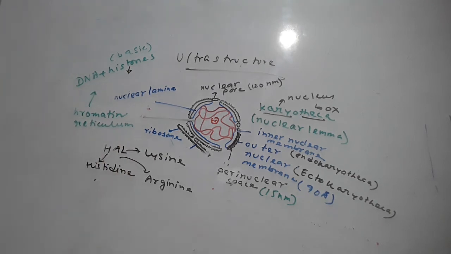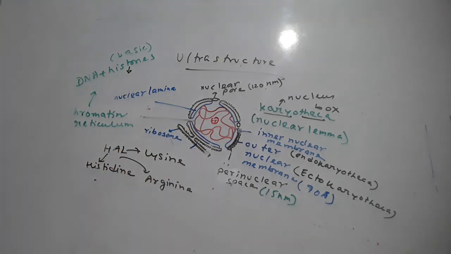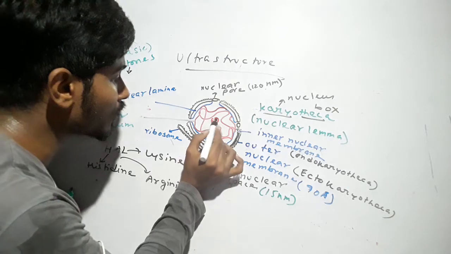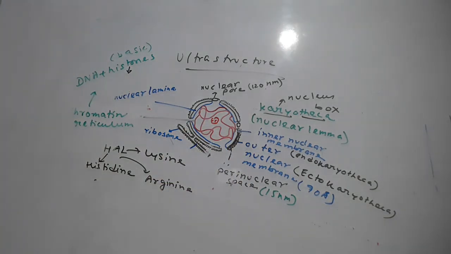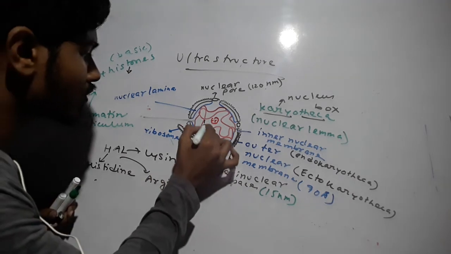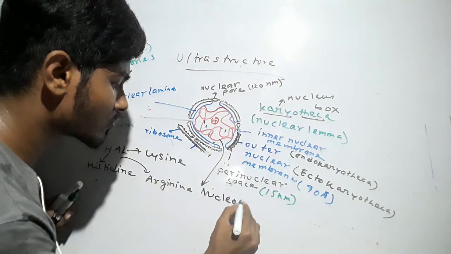Now we will be talking about the nucleoplasm. The nucleoplasm is present in between the nucleolus and the nuclear membrane, and it is also called the nuclear sap and the karyolymph.